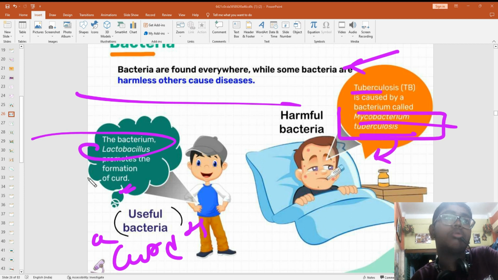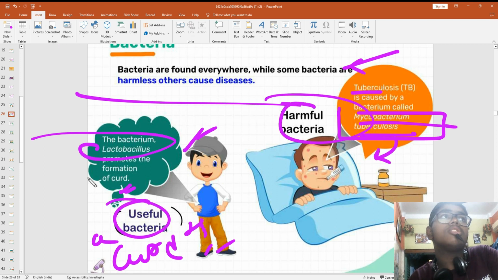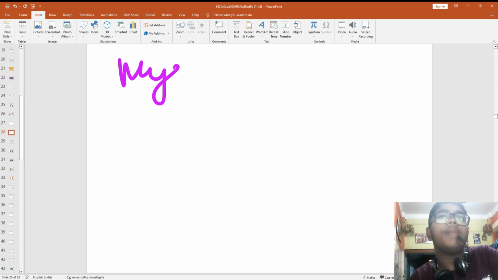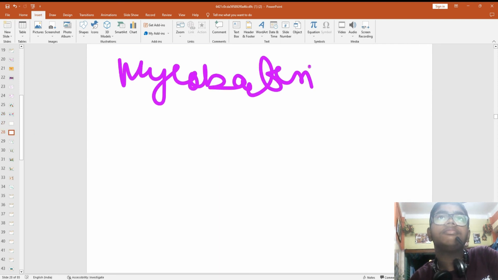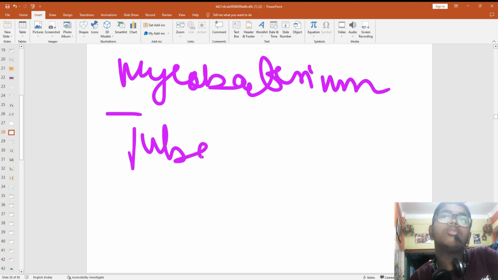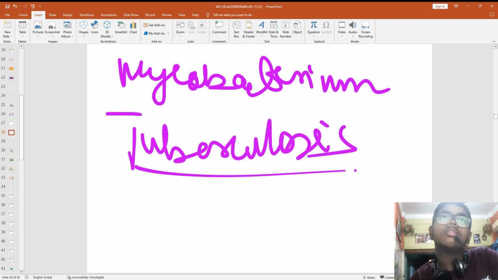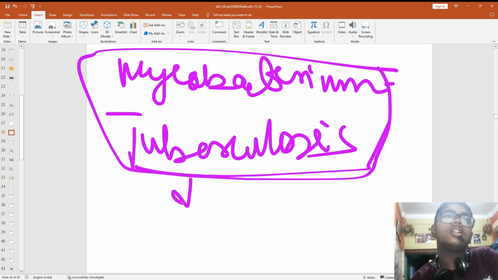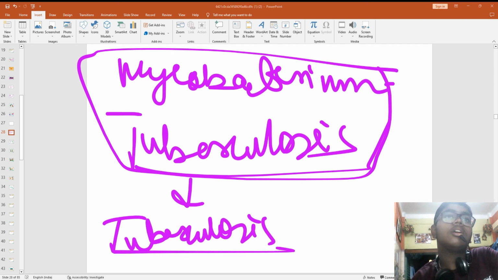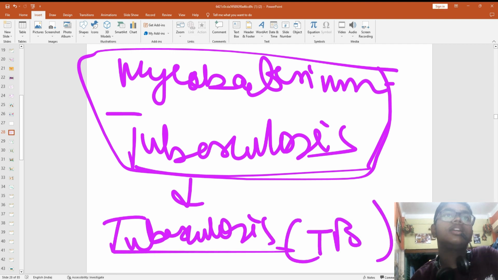So for short question remember this. Lactobacillus is a bacteria that helps in formation of curd. That is a useful one. And a harmful one, tuberculosis is caused by Mycobacterium tuberculosis. Okay. It causes tuberculosis, that is known as TB. I hope it is understandable.